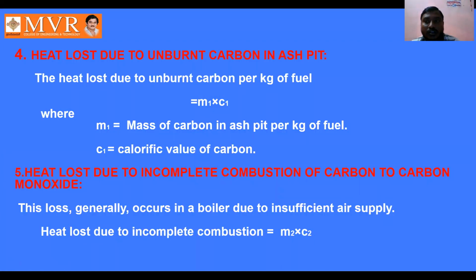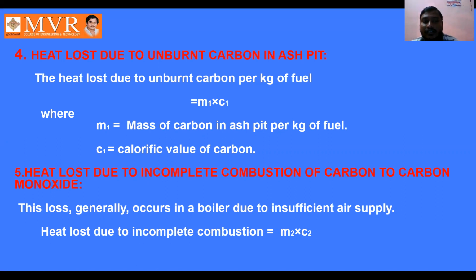And the fourth heat loss in the boiler is due to unburnt carbon in the ash pit. When carbon has not been burned in the ash pit, heat loss takes place here. Such heat loss per kg of fuel is calculated as M1 into C1, where M1 is the mass of carbon in ash pit per kg of fuel, and C1 is the calorific value of carbon.